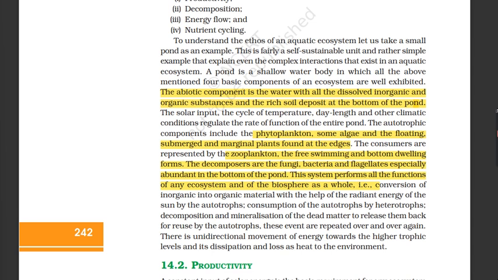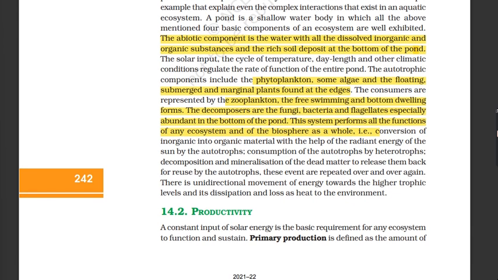Consider the functioning of the pond as a whole, that is, conversion of inorganic into organic material with the help of the radiant energy of the sun by the autotrophs, consumption of the autotrophs by heterotrophs, decomposition and mineralization of the dead matter to release nutrients back for reuse by the autotrophs. These events are repeated over and over again. There is unidirectional movement of energy towards the higher trophic levels and its dissipation and loss as heat to the environment.